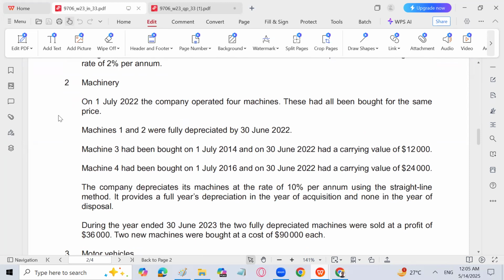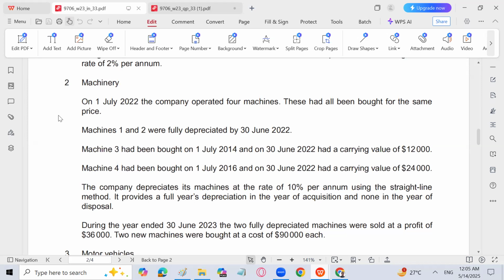Machine 1 and 2 are fully depreciated by 30th June 2022. Machine 3 had been bought on 1st July 2014, and on 30th June 2022 had a carrying value of 12,000, whereas machine 4 had been bought on 1st July 2016, and on 30th June had a carrying value of 24,000.